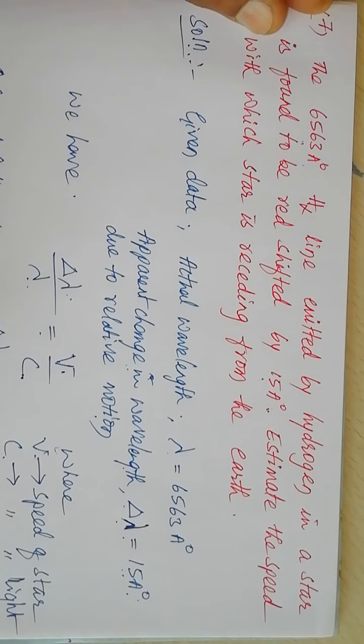So the speed of the star, v equals delta lambda by lambda into c. Delta lambda is 15, lambda is 6563 angstrom unit. Here angstrom unit gets cancelled. c is the speed of light, 3 into 10 to the power of 8 meter per second. On simplification, the speed of the star comes out to be 6.86 into 10 to the power of 5 meter per second.